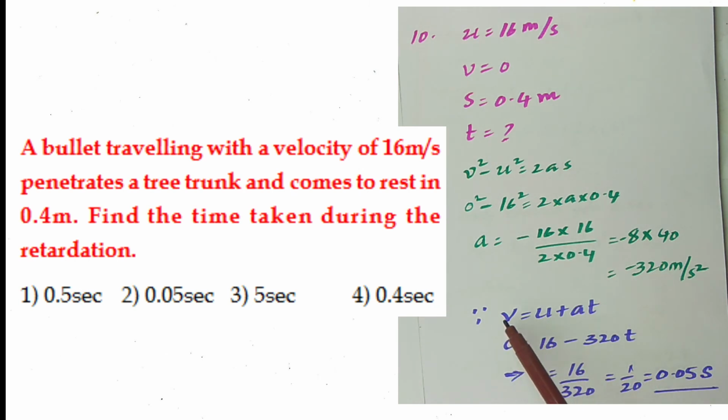So now I am using the first equation v = u + at. V is 0, u is 16, a is minus 320, into t. That's how I got the t value.